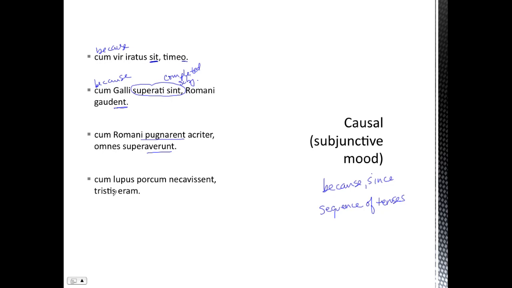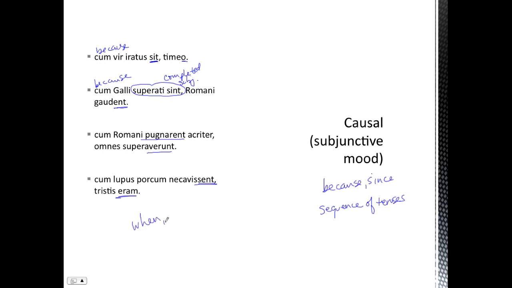Because the wolf had killed the pig, I was sad. So we've got a subjunctive here, and here pluperfect because we're in secondary sequence. We have a secondary tense verb there. So all of these are because. They're showing cause. The cause is the pig was killed. The effect is I am sad.